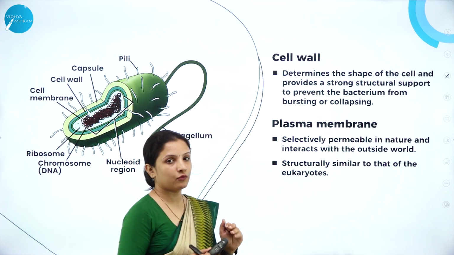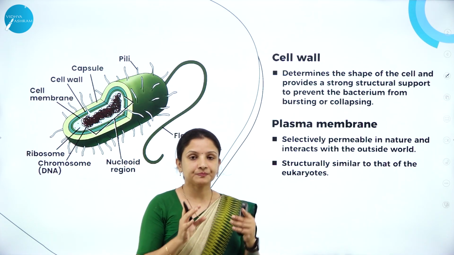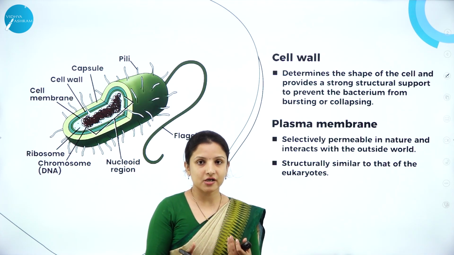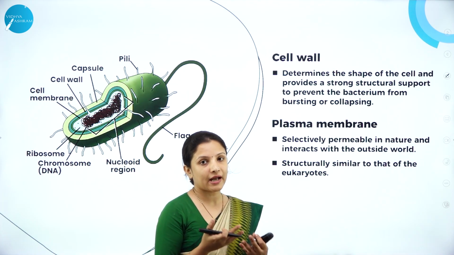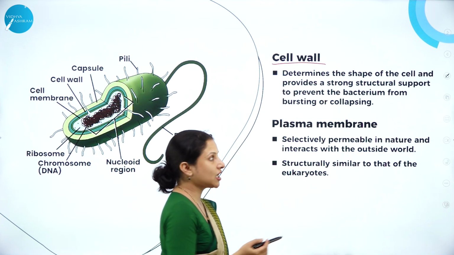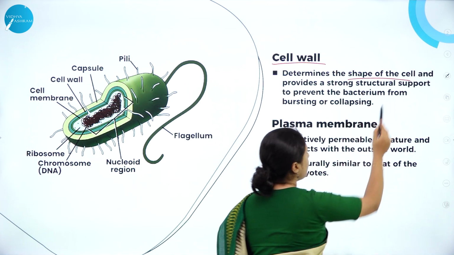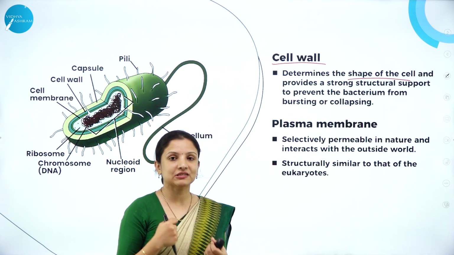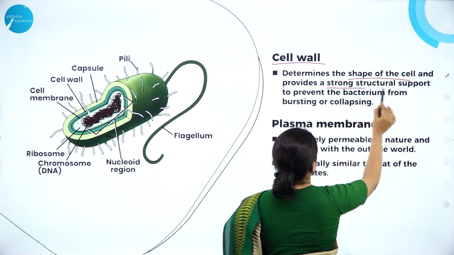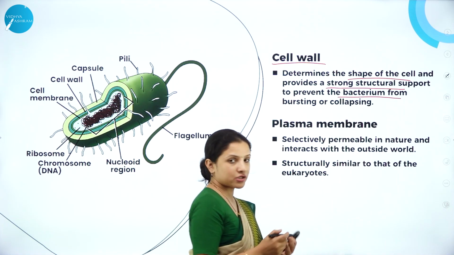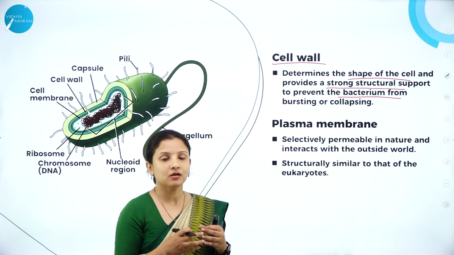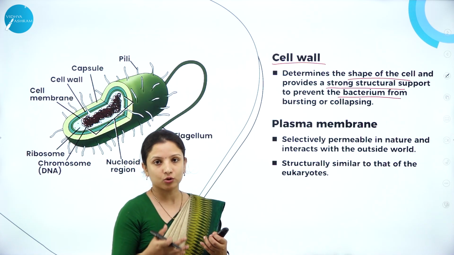Next, talking about the cell wall. The shape of the bacteria, whether it is rod shaped, cocci shaped, or ribbon shaped, all depends upon the cell wall. The cell wall determines the shape of the bacterial cell, and apart from that, it also provides structural support and mechanical strength, especially to the cytoplasmic content, preventing the bacteria from bursting and therefore preventing the oozing out of the cytoplasm.